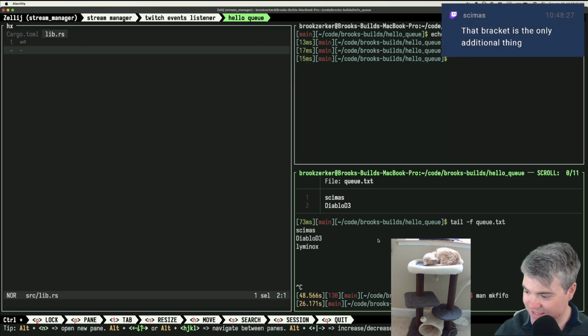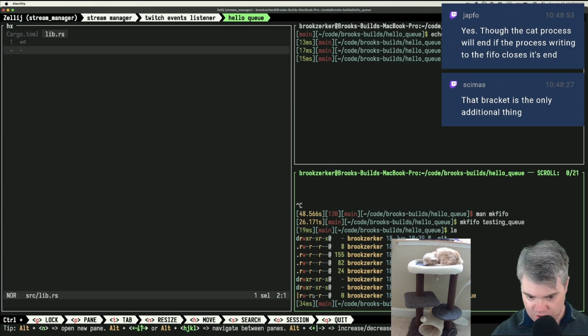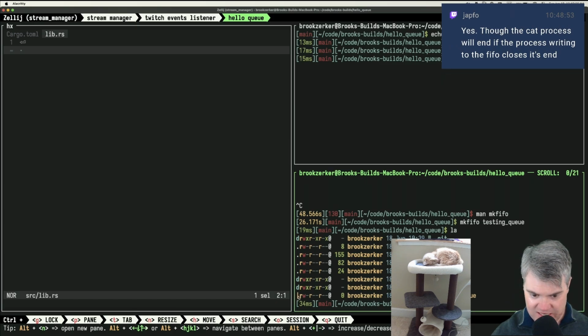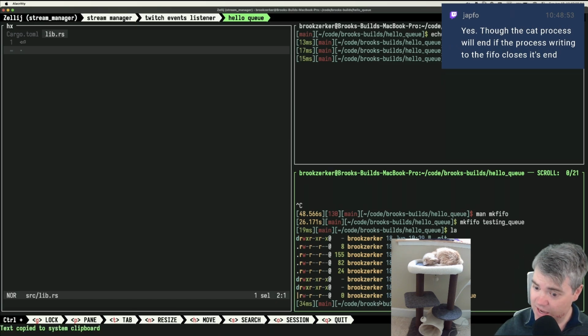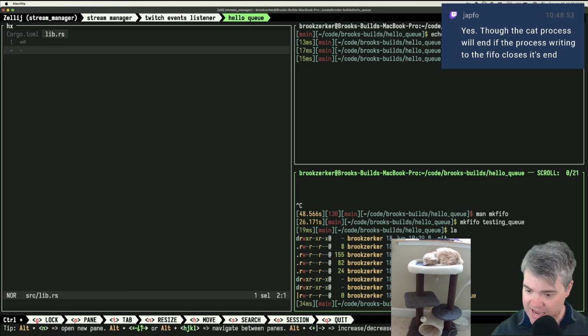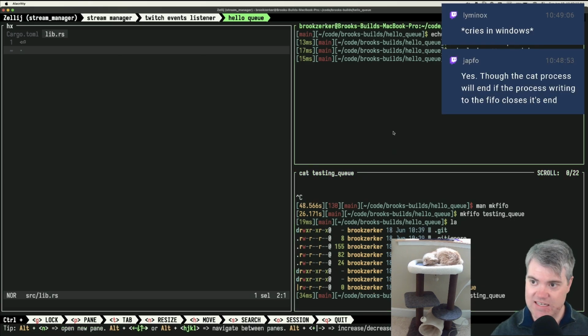Oh, the name. Oh, mkfifo, make FIFOs, named pipes. Yeah, that is a fun change that they did for that. Okay, so if I do mkfifo and then we just name this testing queue, here's my testing queue. Notice it has this weird pipe on the left of it to let us know that it's a named pipe. Okay, now if I cat the testing queue, that's sitting there,